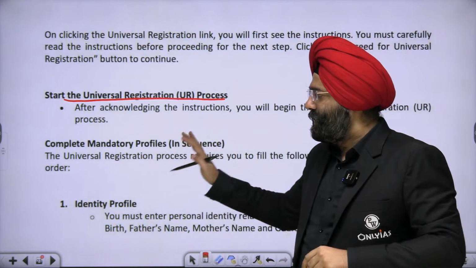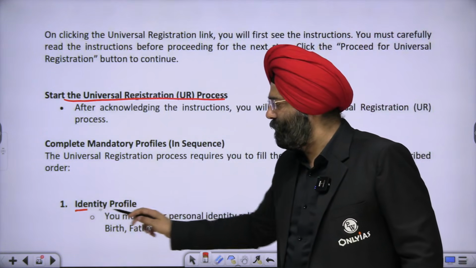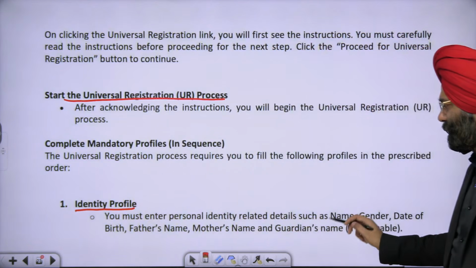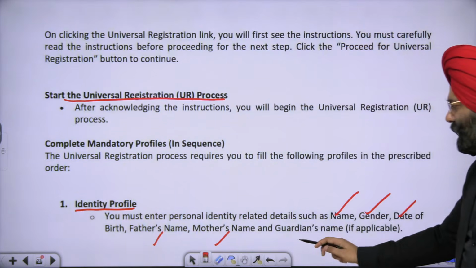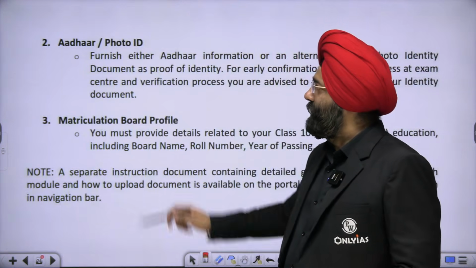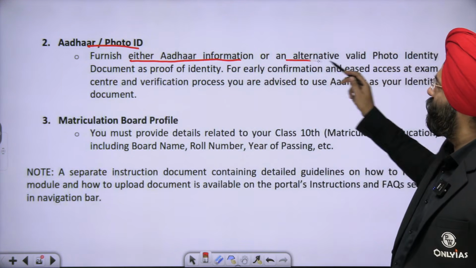You will proceed. Next, there are things they are going to ask you. First is the identity profile. You must enter details like your name, gender, date of birth, father's name, mother's name, guardian's name if applicable. Next in the universal registration will be Aadhaar or photo ID. Furnish either Aadhaar information or an alternative valid photo ID.